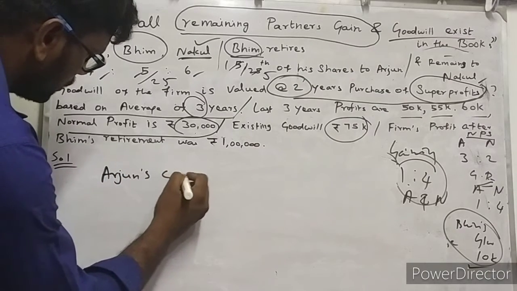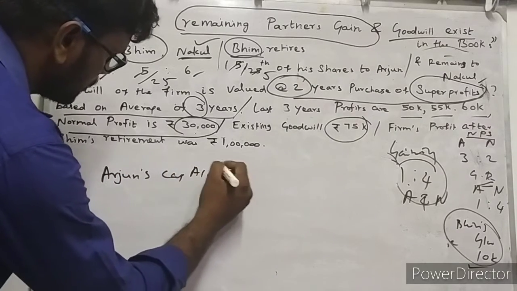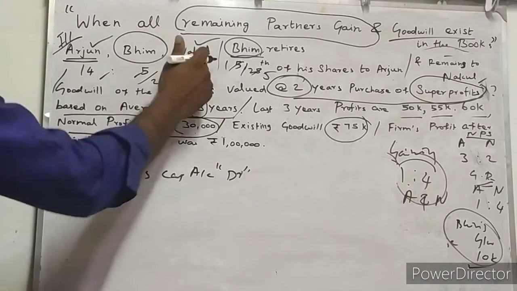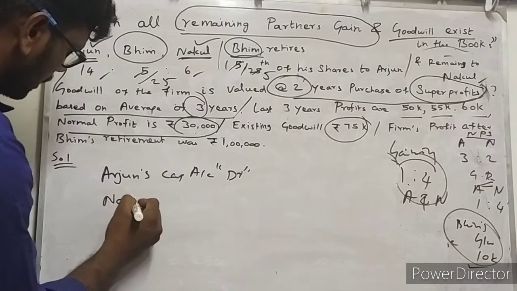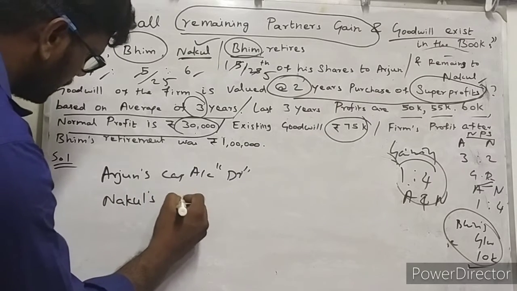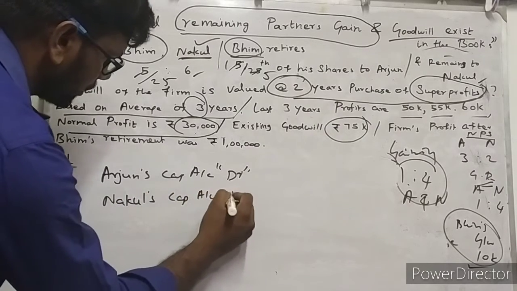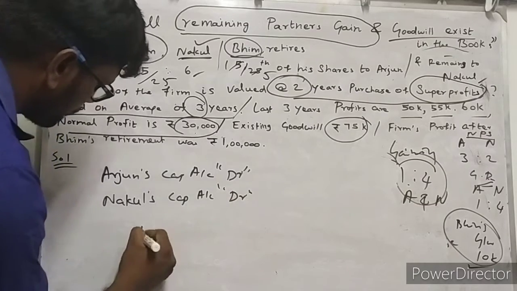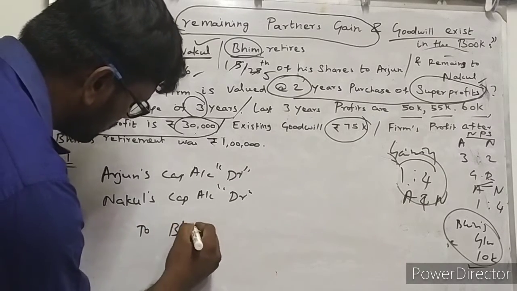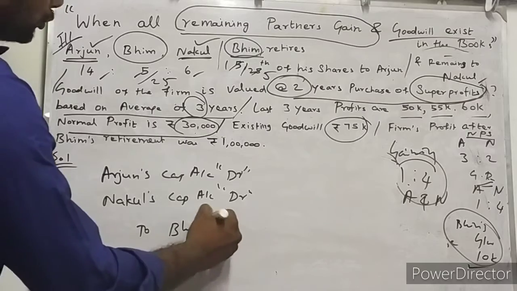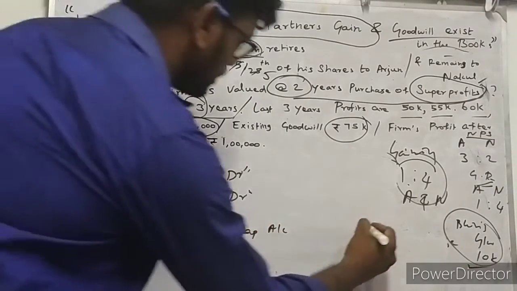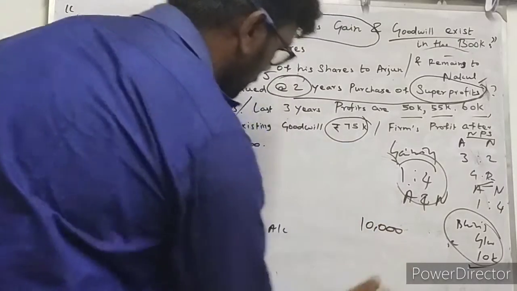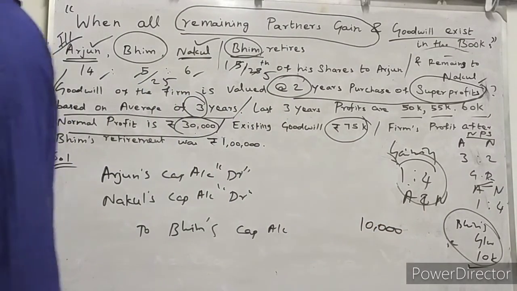Arjun's capital account debtor. Nakul, another continuing partner and gaining partner even, Nakul's capital account debtor. To whom? To partner BIM. BIM is the outgoing partner, right? To BIM's capital account. How much rupees? 10,000 rupees for BIM. How are they going to contribute this 10,000 rupees?